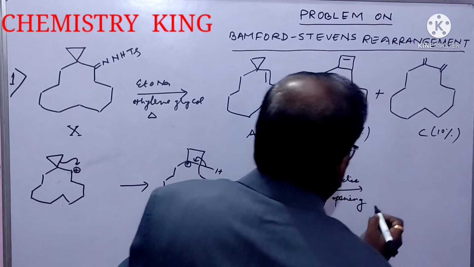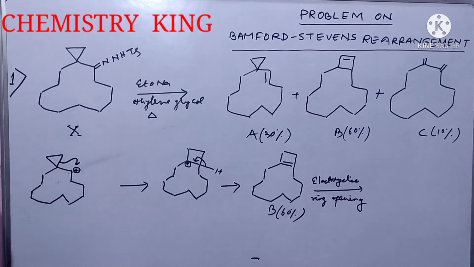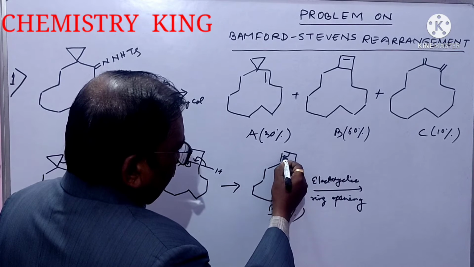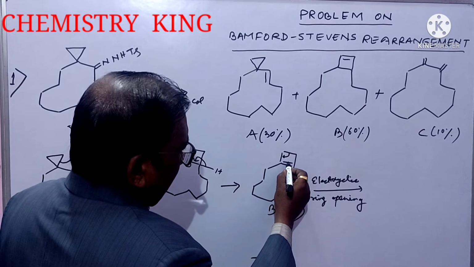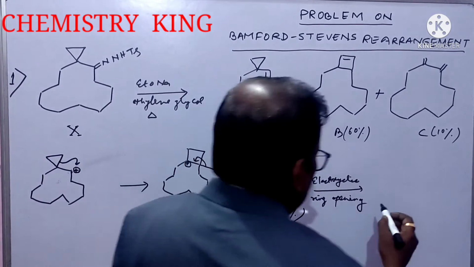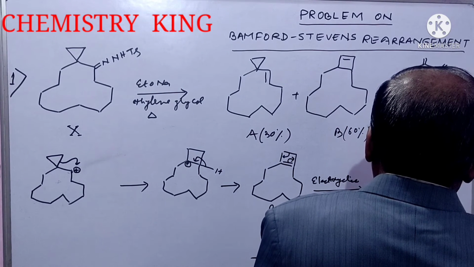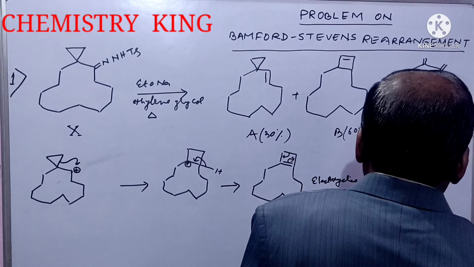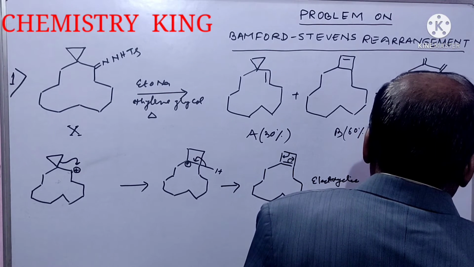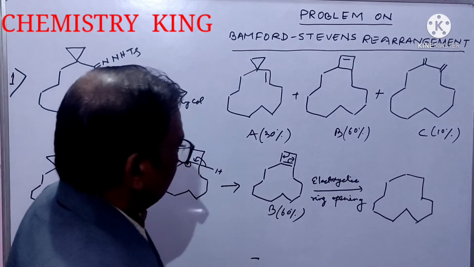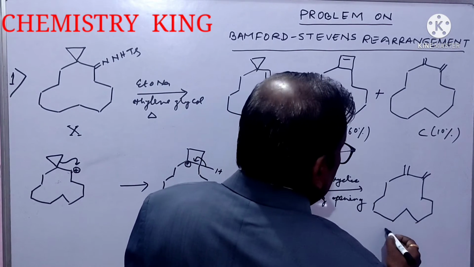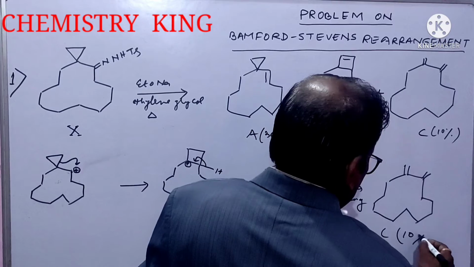Opening. Electrocyclic ring opening occurs. So this bond will shift in this fashion and this bond will shift in this fashion, giving rise to this 1, 2, 3, 4, 5, 6, 7, 8, 9, 10, 11, 12. This double bond will be here, double bond will be here. It is C, it is only 10%.